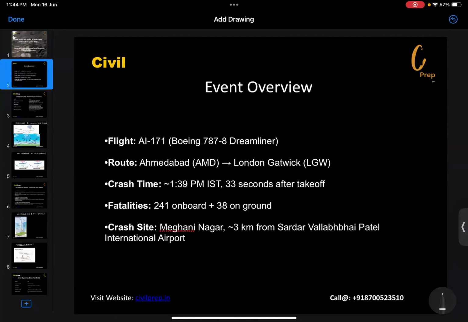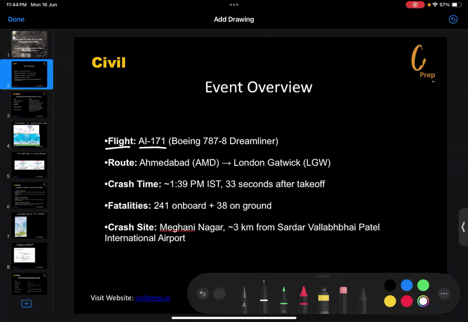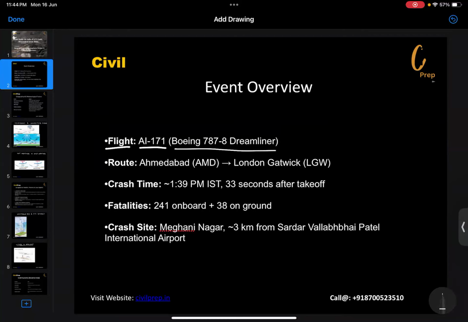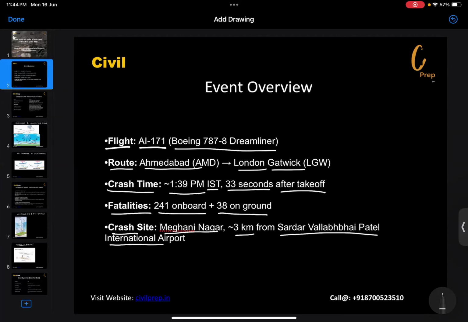First we'll be taking an overview of the incident. The flight was AI717, a Boeing 787 Dreamliner. The route was from Ahmedabad to London Gatwick. The crash time was 1:39 p.m. Indian Standard Time, just 33 seconds after takeoff. Total fatalities were 241 on board and 38 on the ground. The crash site was Meghani Nagar, just 3 kilometers away from Sardar Vallabhbhai Patel International Airport.